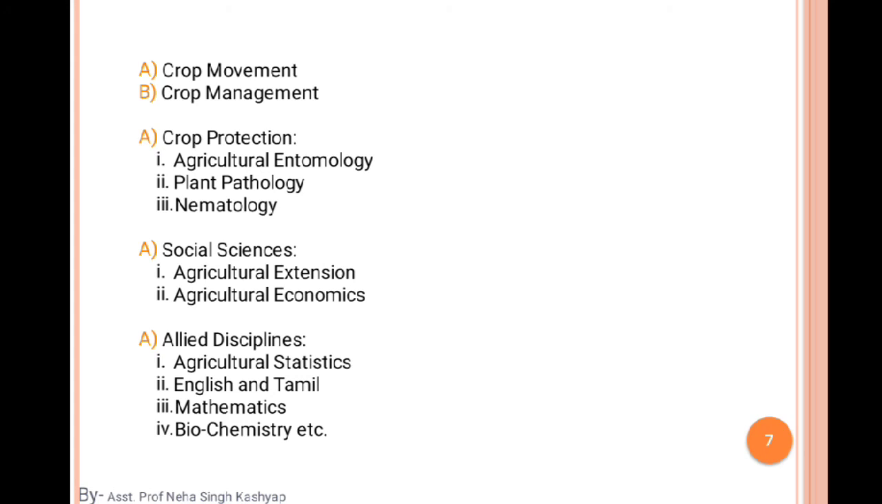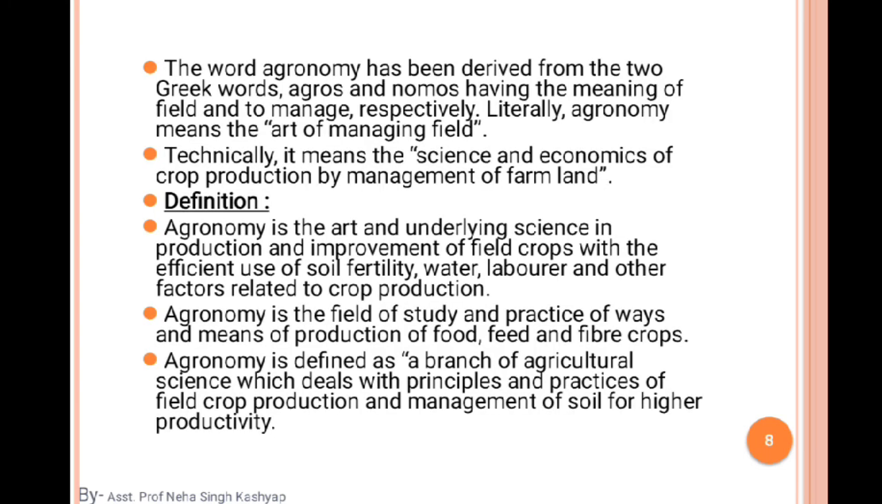So these are the branches, the very broad classification, a huge classification of agriculture. They are very important branches, so we should remember this. Okay, let us move. Finally we reached the introduction of agronomy. What is agronomy? We will discuss that.